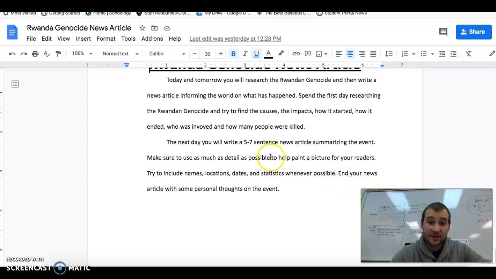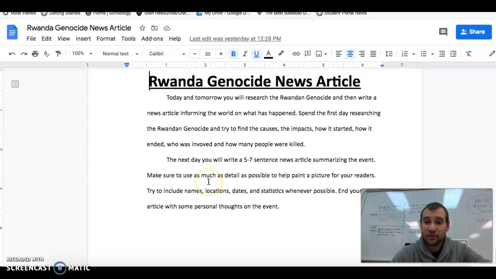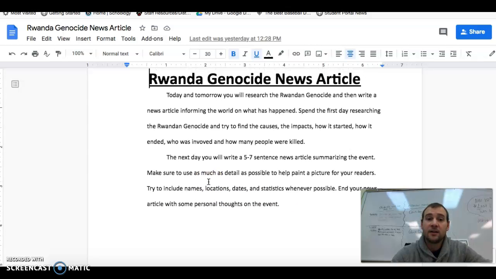So that's the summary piece of it. And then end your news article with some personal thoughts on the event. So try to have all this tied up in 5 to 7 sentences. Maybe 6 sentences on a summary, and then the last sentence is your personal thoughts or reflections on it. Okay, that's the assignment, guys. Today, just spend the whole hour finding as much information as you can on it. And then tomorrow, when you guys are back in this hour, just start writing your news article.